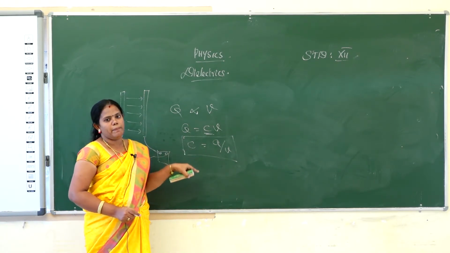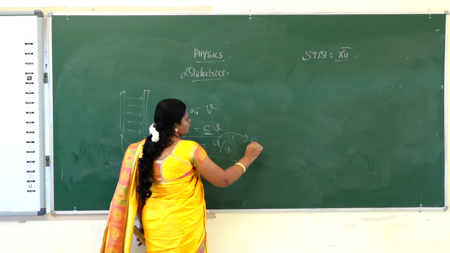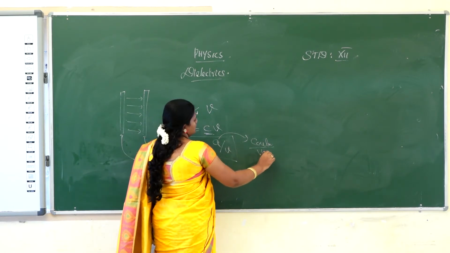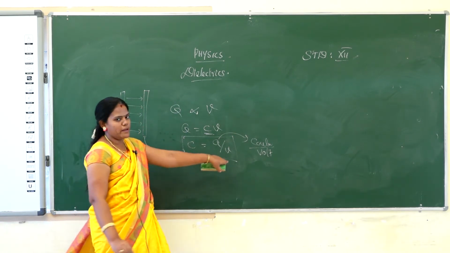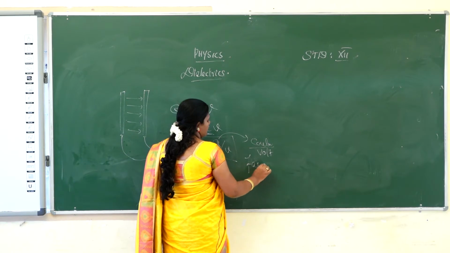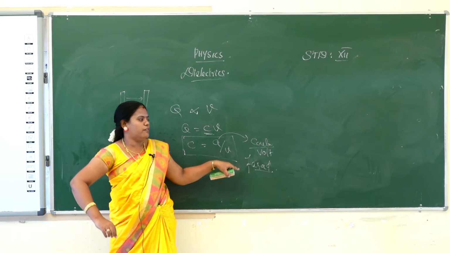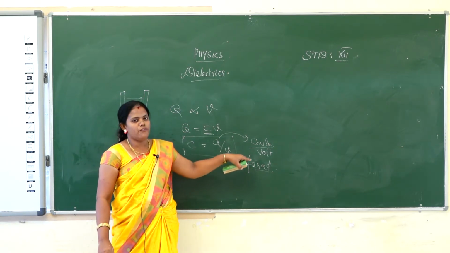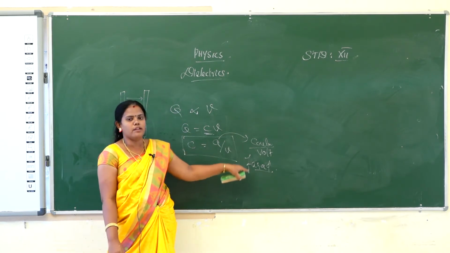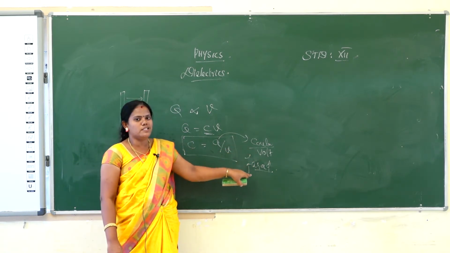And then the unit of capacitance: the unit of charge is coulomb. Okay, the unit of voltage is volt. So coulomb per volt is the unit of capacitance. Another unit is farad. Farad is a scientist's name. The name is given to the unit of capacitance in honor of the scientist Michael Faraday. Michael Faraday explained capacitance. ஸோ அவருடைய நேமே அதுக்கு யூனிட் வச்சுட்டாங்க. ஓகே, so the unit of capacitance is coulomb per volt, and another one is farad.